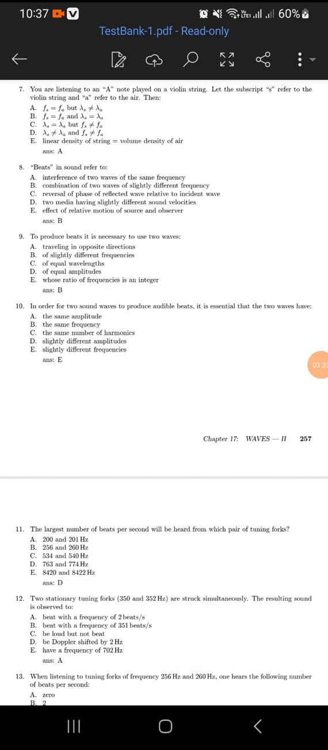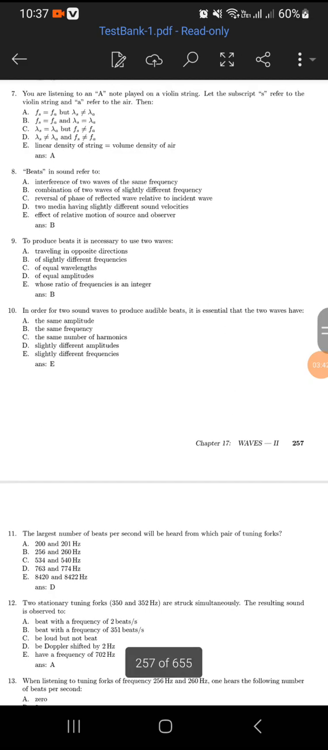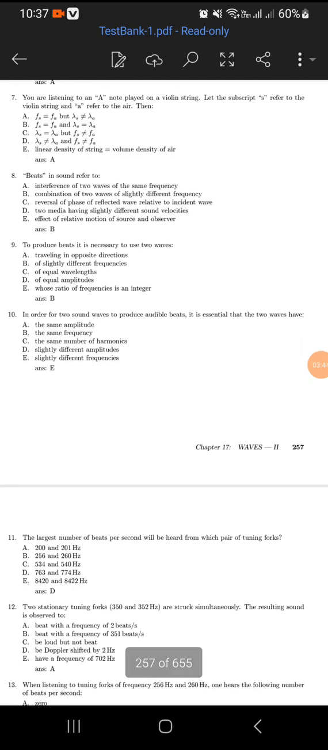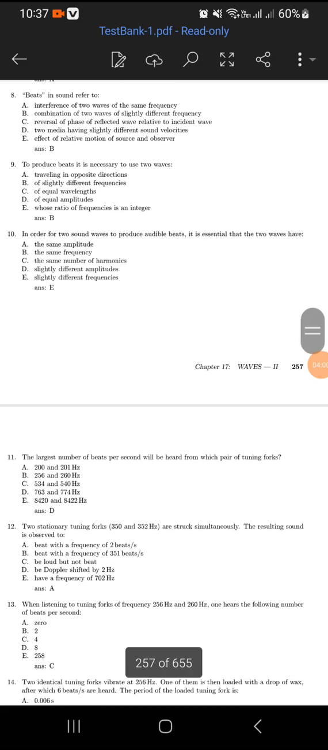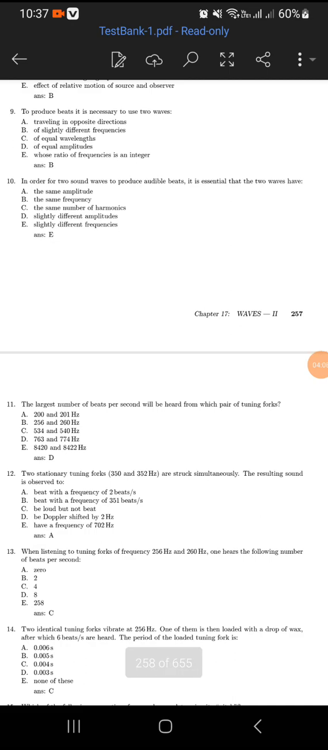So you are listening to an A note playing on a violin string. Let the subscript S refer to the violin string and A refer to the air. Then A, Fs is equal to Fa, and lambda S is not equal to lambda A. So beats in sound refer to a combination of sound waves of slightly different frequencies. To produce beats, it's necessary to use 2 waves of slightly different frequencies.